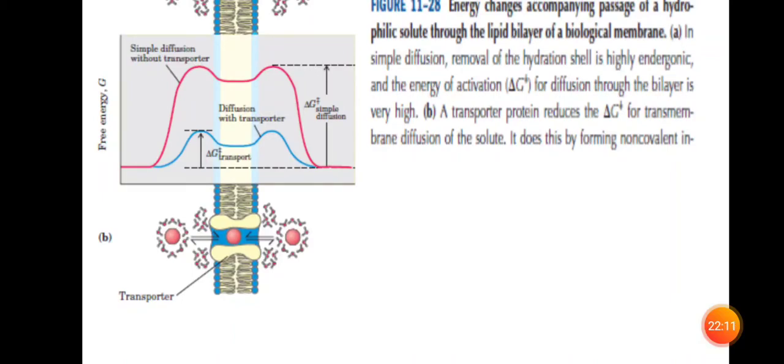Once it has removed the hydrogen shell, it can enter into the transport protein here. There is no hydrophobic region because inside it is a protein molecule. Hence it reduces the delta G. And you can see the diffusion with the transport protein. Here the transport is very quick and very fast compared with simple diffusion. It does this by forming non-covalent interactions once it has entered. And on the right side you can see the molecule going across the membrane.